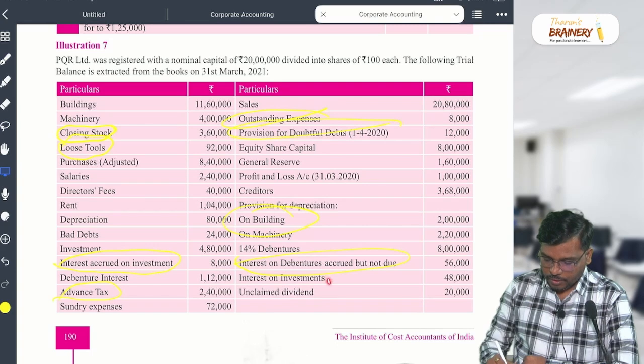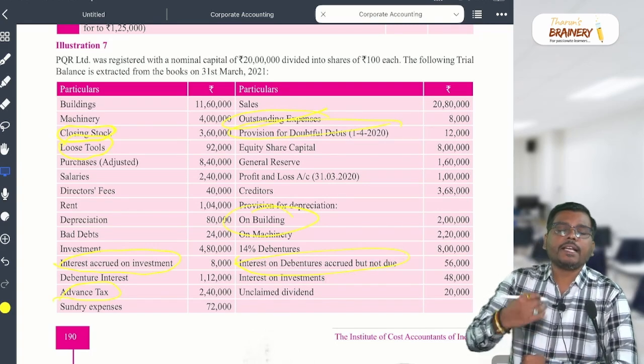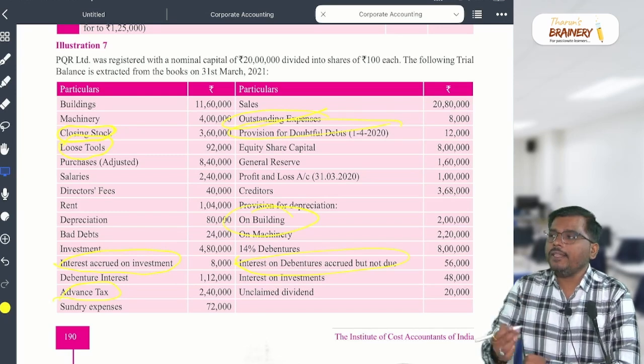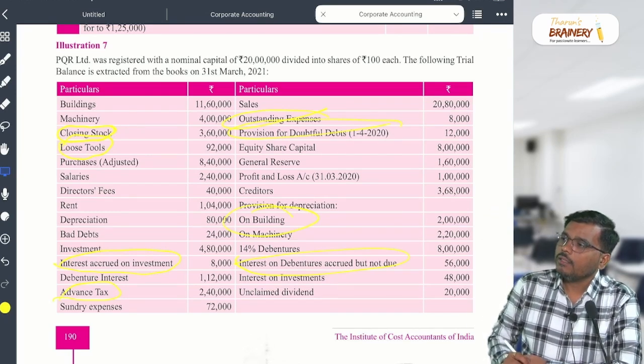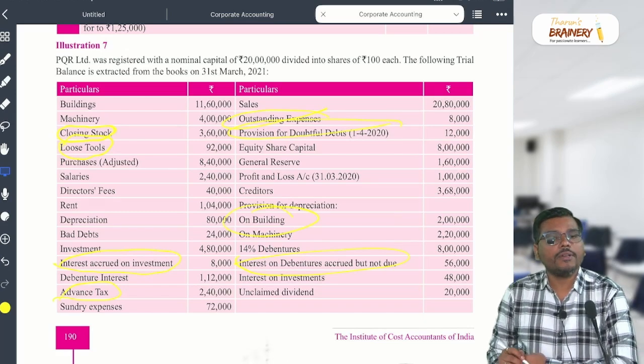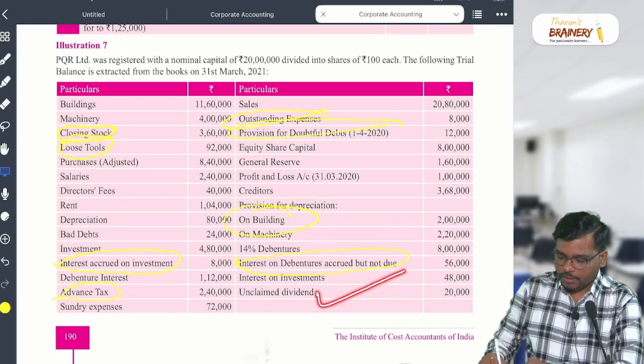Other income, very good. Unclaimed dividend: some people didn't claim that dividend, we need to pay that, in future we will be paying that dividend. Where will it come in the liabilities? Other current liability, yes or no?